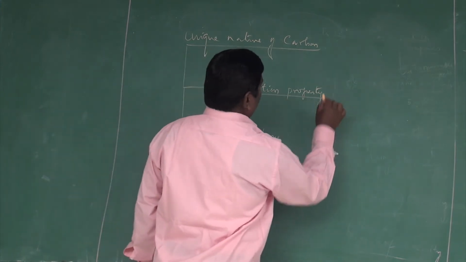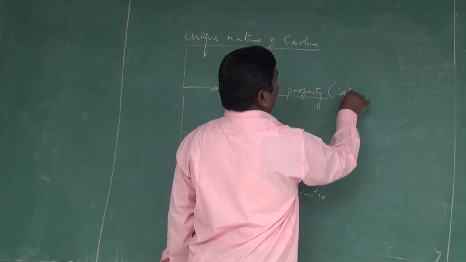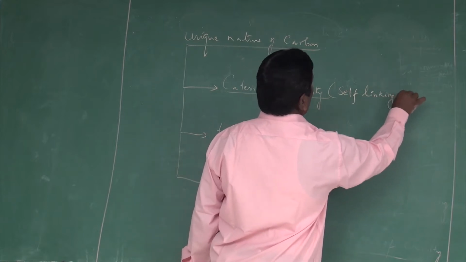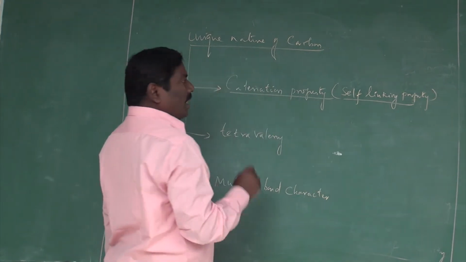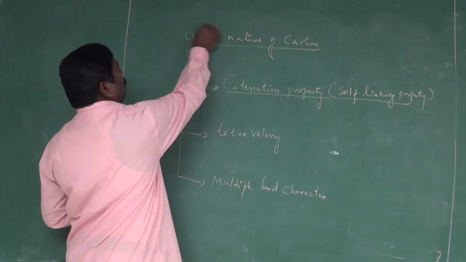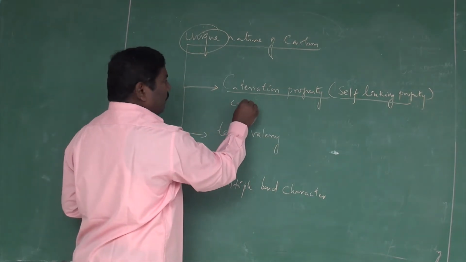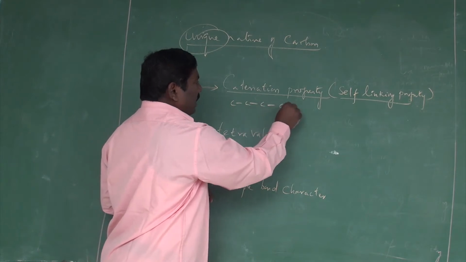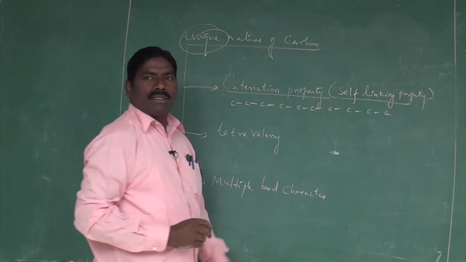First of all, you should know what catenation is. Catenation is nothing but the self-linking property. What is the meaning of self-linking property? Carbon has the unique ability that one carbon combines with another carbon, and even 100 carbons are possible.